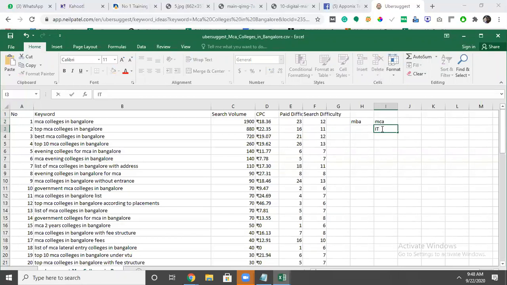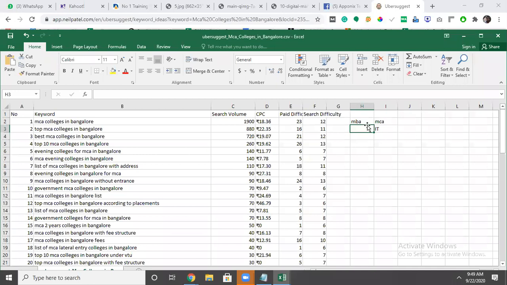Apart from that, they will not be taken anywhere, because those are all application and computer roles. But MBA is required for each and every field: in the hospital, in the college, in every business they need it. That is why MCA has less demand and MBA has more demand.